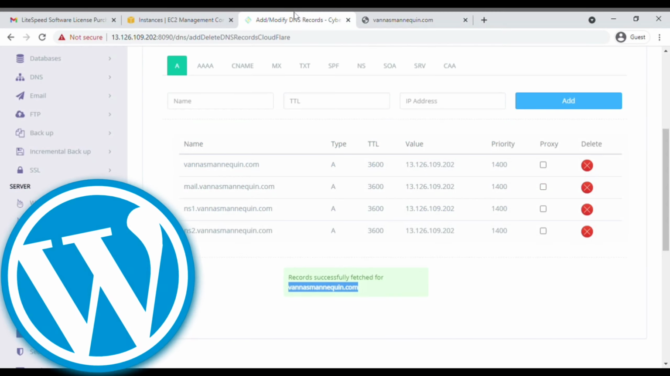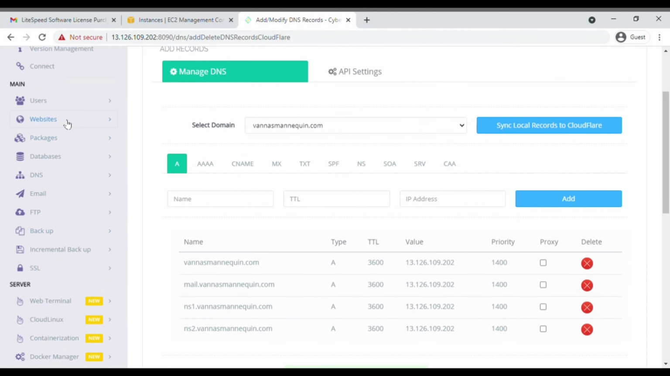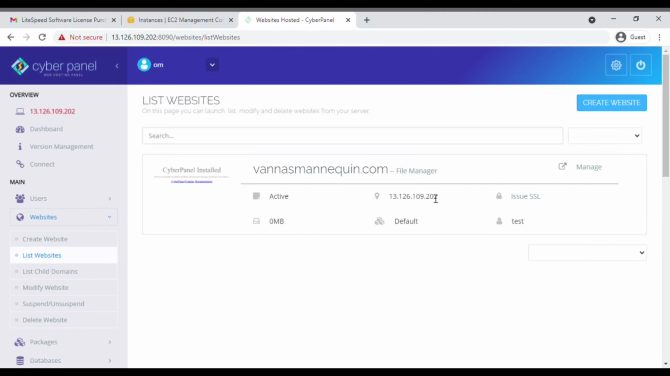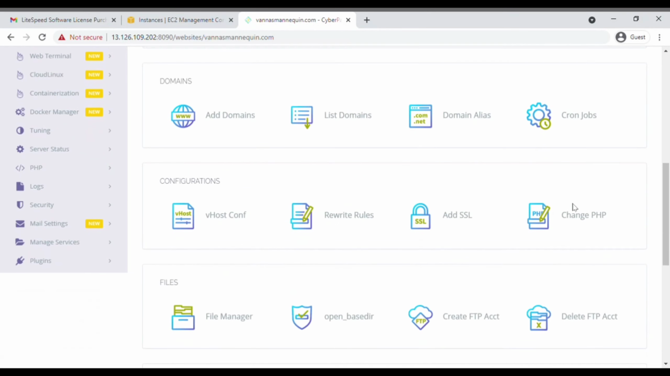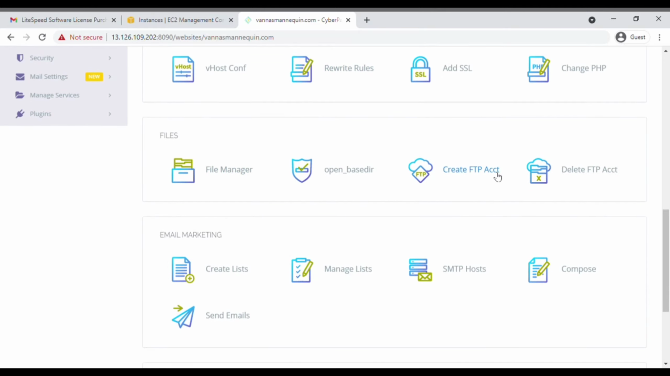We are now finally installing WordPress on our free hosting. For that, simply go to Websites, click on List Websites. Now click on Manage Website. And now this is your new dashboard. Here you can add your domain. There are many other features like you can add custom SSL, you can change the rewrite rules. You also get the file manager. You can also create FTP accounts. But this is not important now.